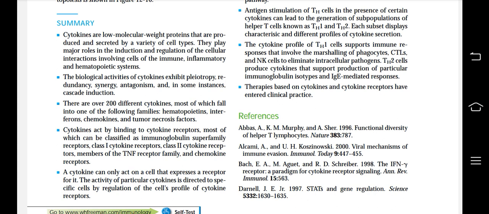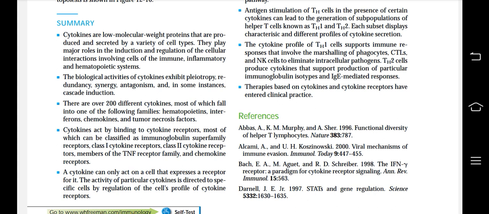So cytokines are low molecular weight proteins that are produced and secreted by a variety of cell types. They play major roles in the induction and regulation of cellular interactions involving cells of immune, inflammatory, and hematopoietic systems. The biological activities of cytokines exhibit pleiotropy, redundancy, synergy, antagonism, and in some instances cascade induction. There are over 200 different cytokines, most of which fall into one of the following families: hematopoietins, interferons, chemokines, and tumor necrosis factors. Cytokines act by binding to cytokine receptors, most of which can be classified as immunoglobulin superfamily receptors, class 1 cytokine receptors, class 2 cytokine receptors, members of TNF receptor family, and chemokine receptors.